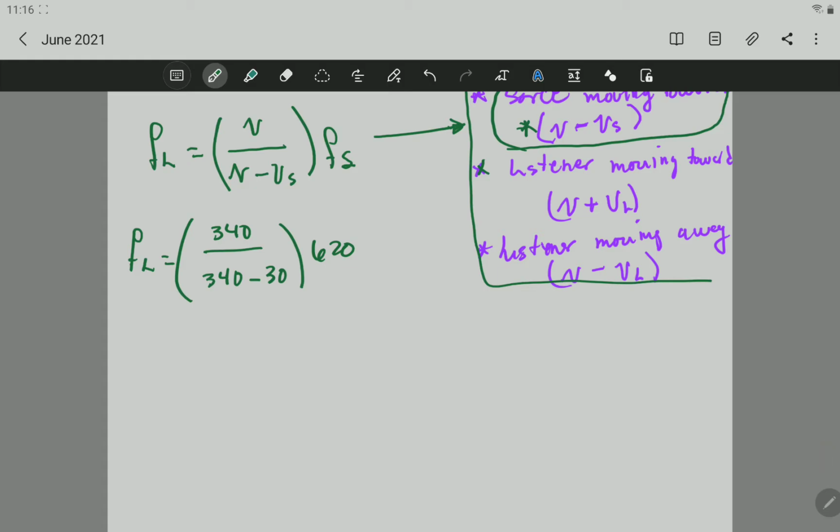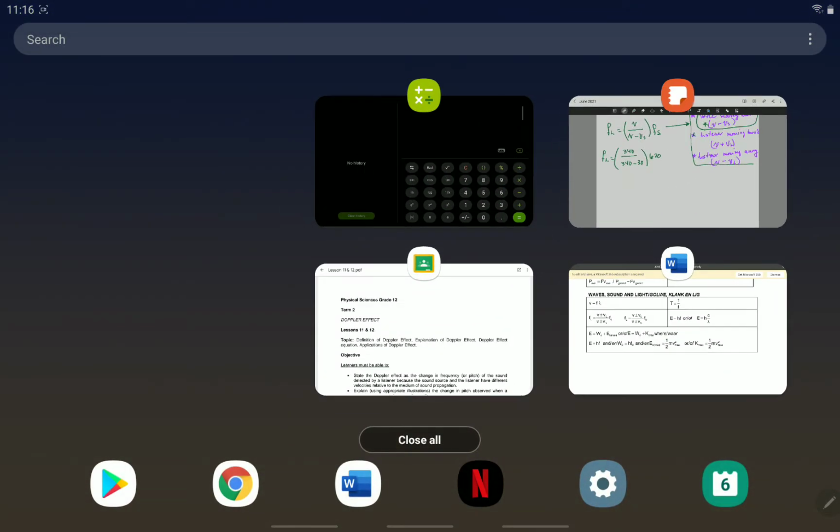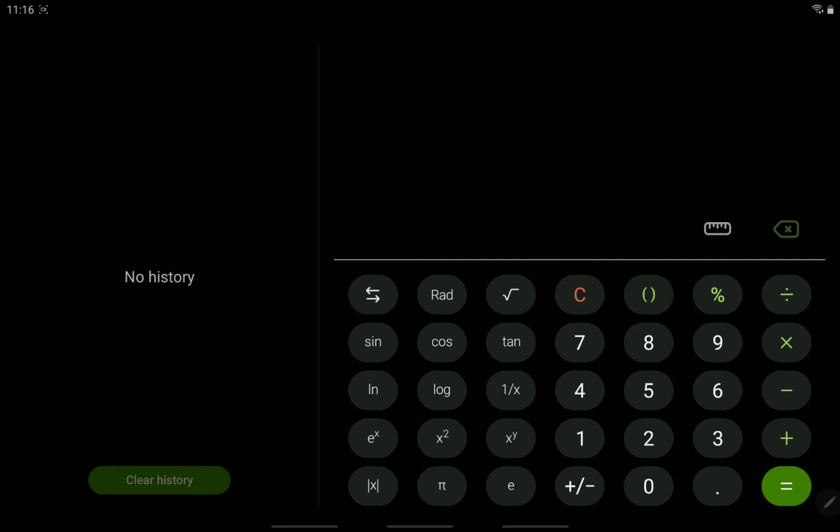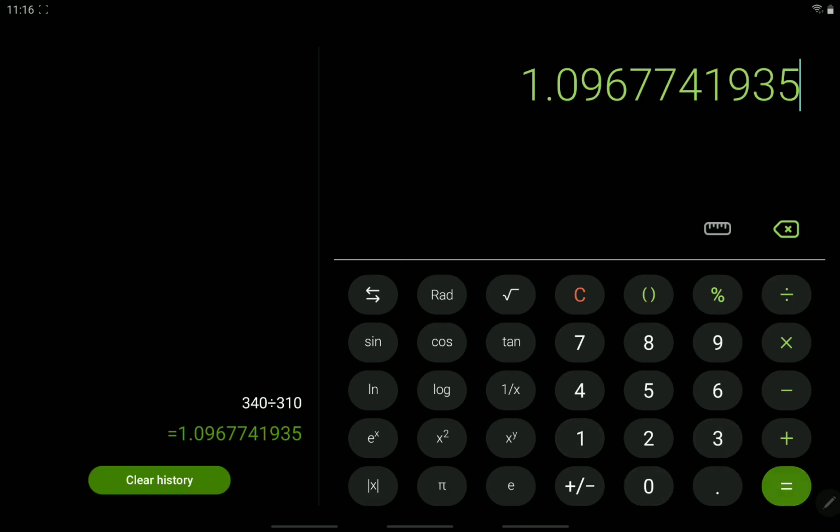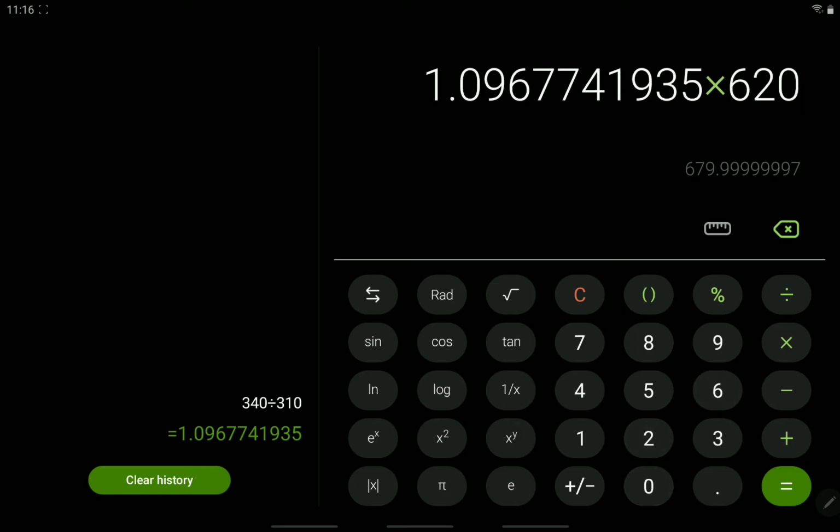So all we have left is to do the calculation. The calculation is easy. It's 340 divided by 340 minus 30, right? Which is 310. So the calculation will be 340 divided by 310, and that will be multiplied by 620.